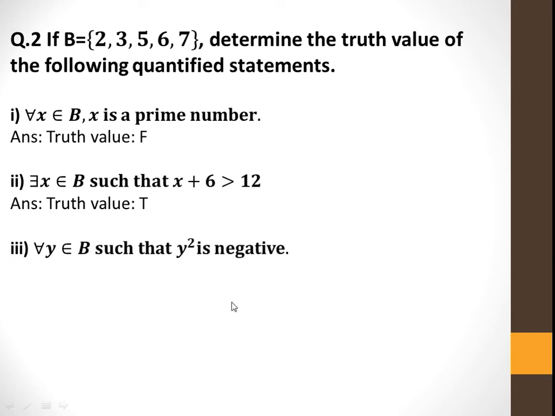Now another example. For all y belongs to B such that y square is negative, means for every element in the set B, the square of every element is negative. So it is not possible. It is very clear that it is not possible here. So the truth value of the statement is false.